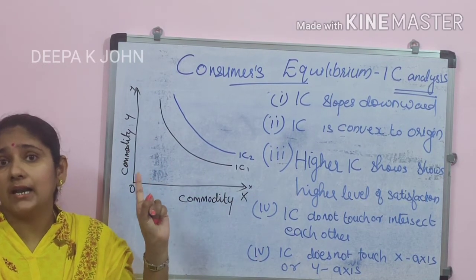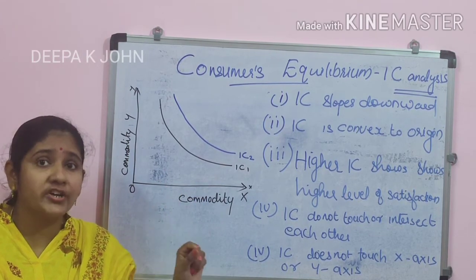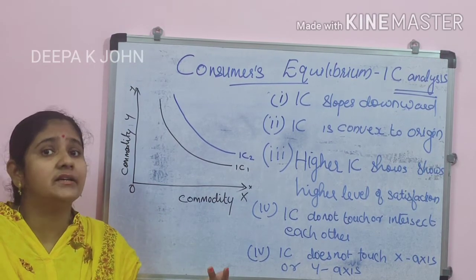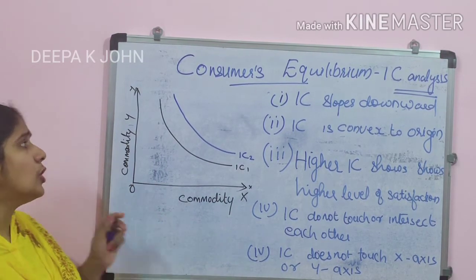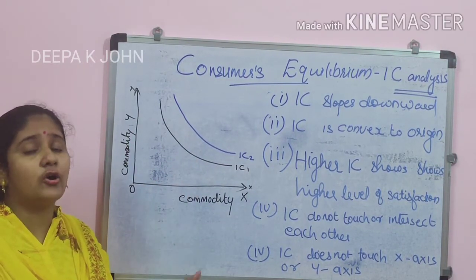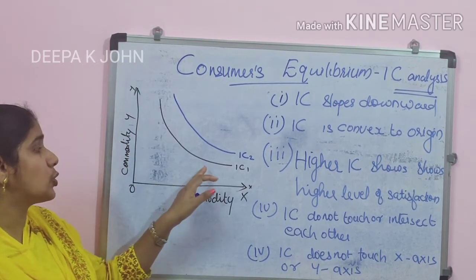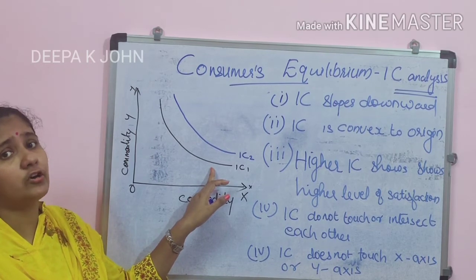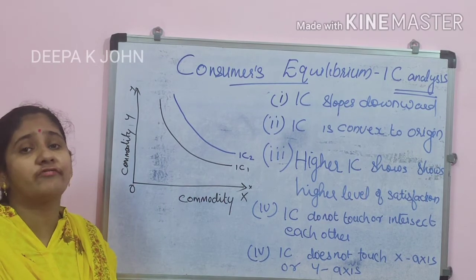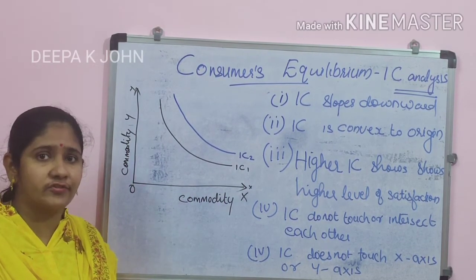Instead of counting utility, in the ordinal approach the economists believe that we are only able to grade. All the different combinations on IC1, whether 4 or 5, will be giving the same amount of satisfaction. In IC2 also there may be 4 or 5 combinations, and all of them give the same satisfaction.